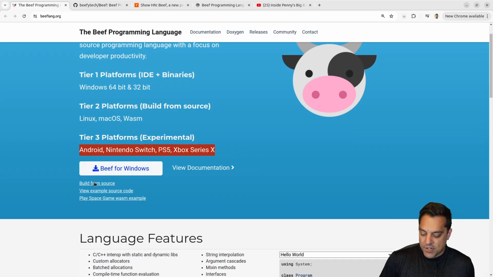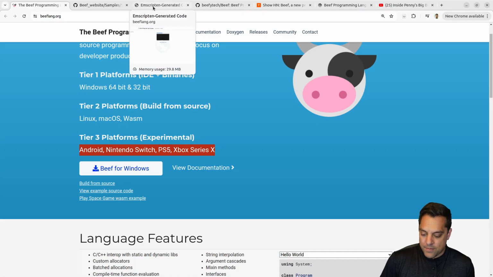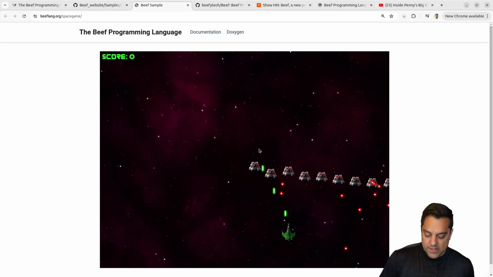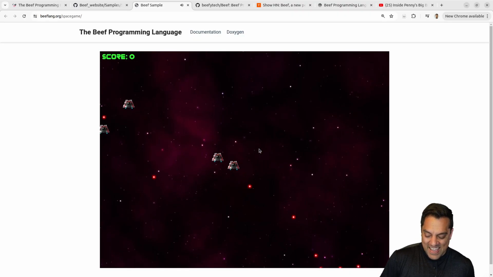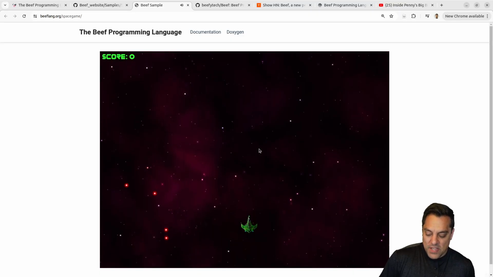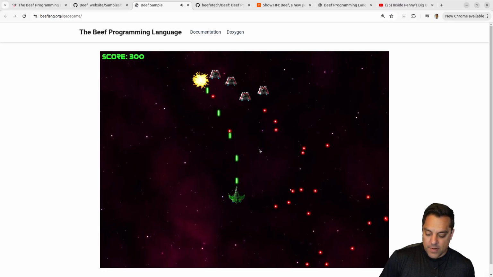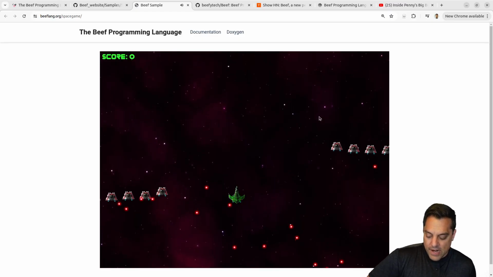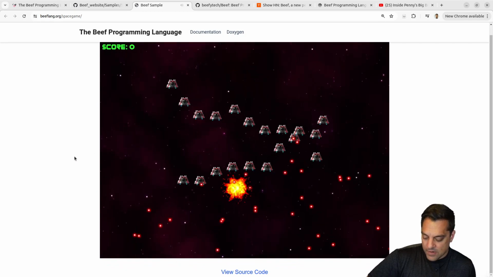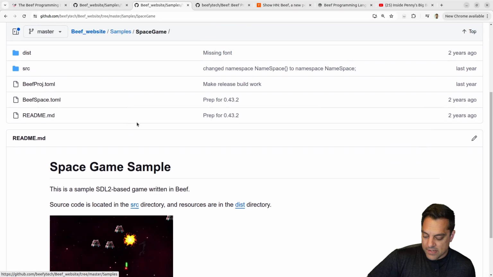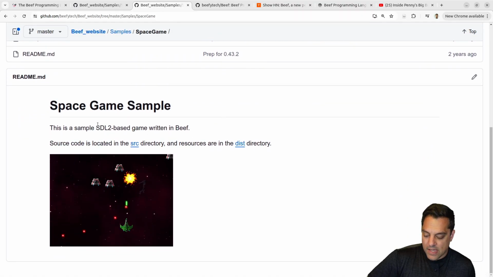Again, just as a first impression here, let's view some example source code maybe, and we can play a game here. Oh, Emscripten generated. So let's go ahead and have this. Yeah, this is quite nice here. Let's see how we do here. Oh, all right. But already kind of a cool little demo application here. I'm not going to spend too much time in here. Let's just go ahead and crash here a few times, but nice kind of game here. If I go to view source code, it takes me to this nice project here for the space game example.